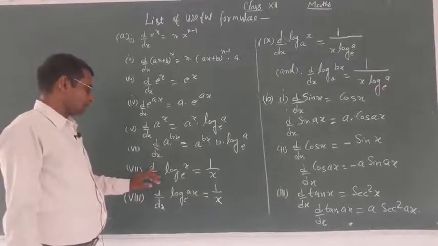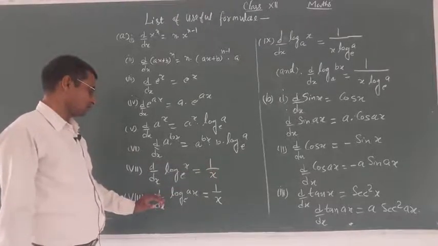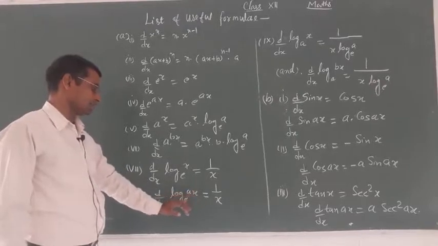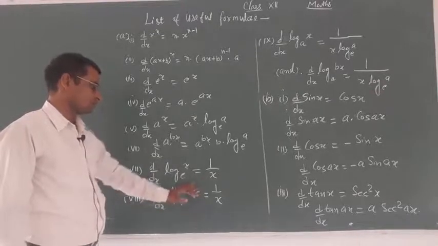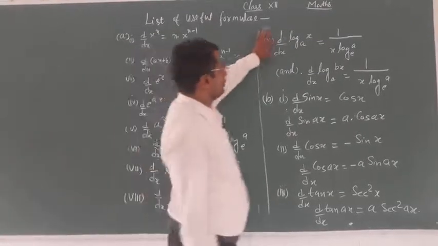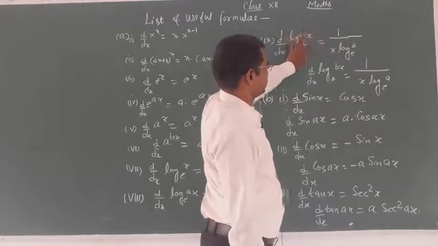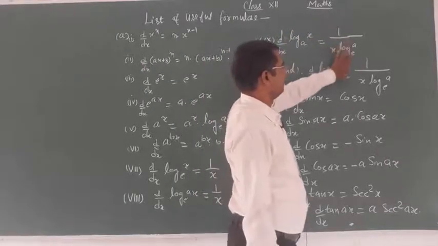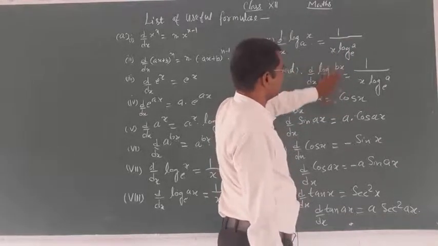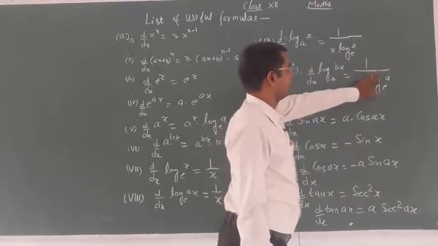Derivative of log x base e is 1 by x, and also derivative of log ax base e is 1 by x. Derivative of log x base a is 1 upon x log a base e, and derivative of log bx base a is 1 upon x log a base e.